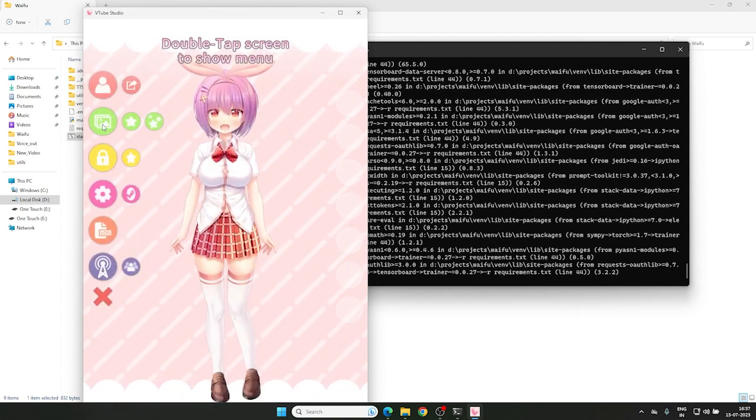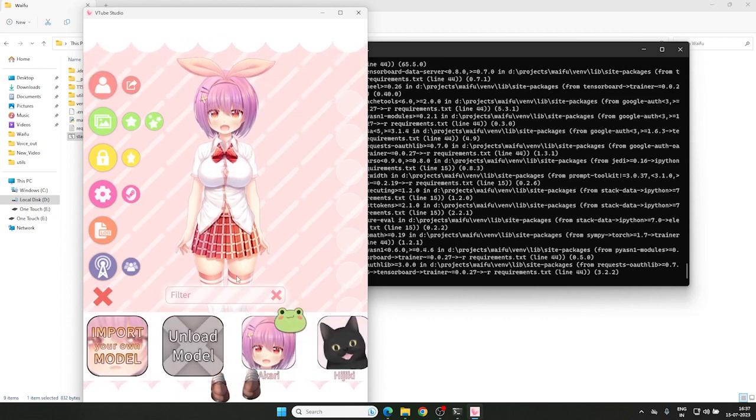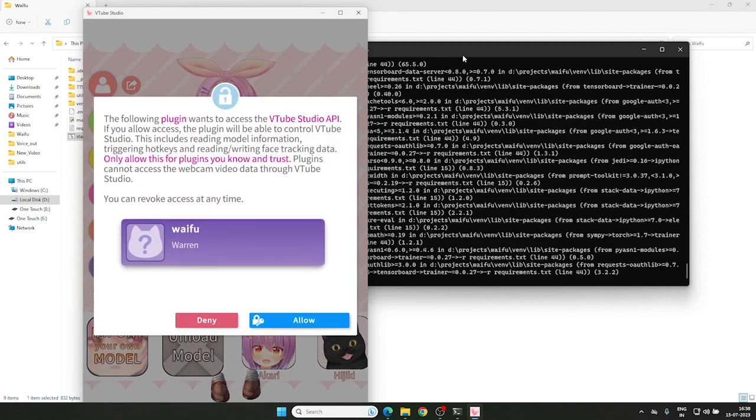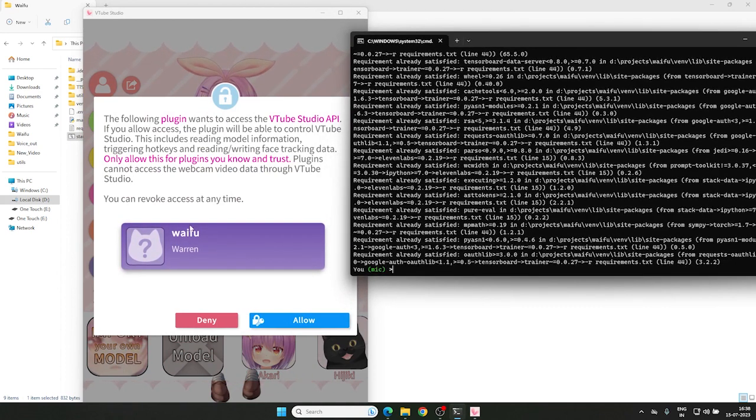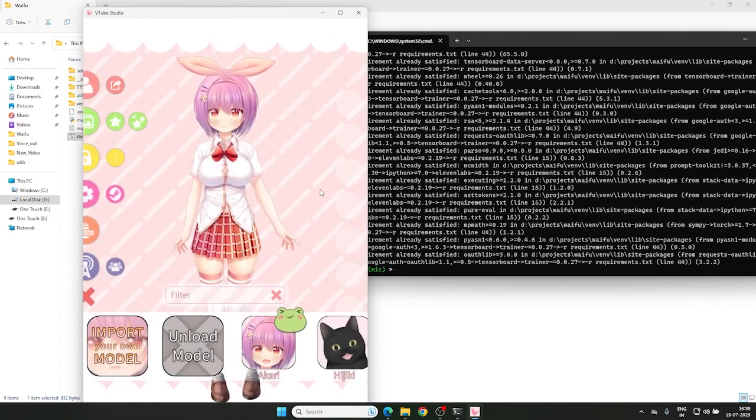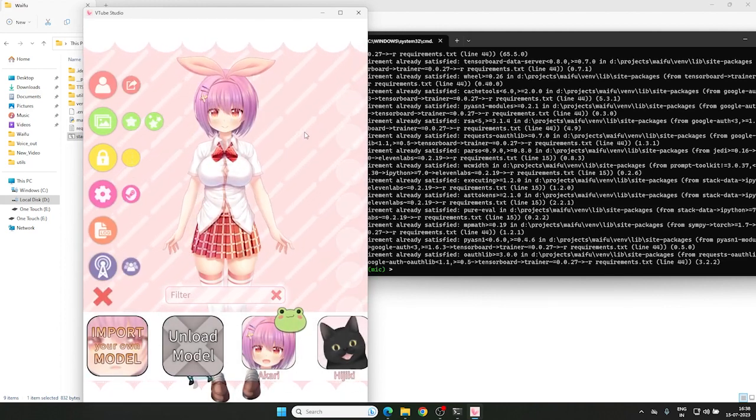And about the model, I am using a default model. You can also upload your custom models. I am going with the default one. Now let's start. It has already started. It will ask for permission. You have to click allow. After clicking allow, it is connected.